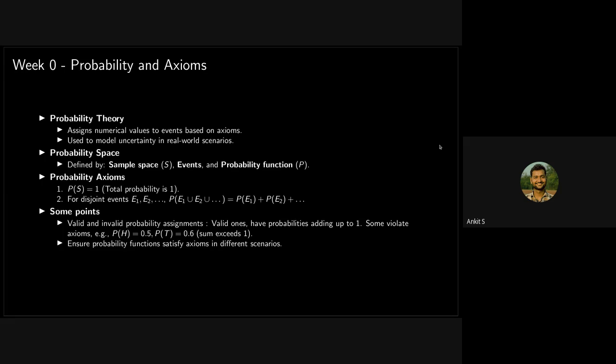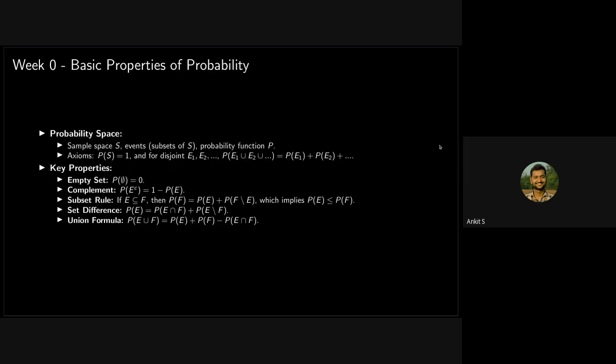For example, suppose two teams are playing a cricket match, and you say that this team is more likely to win than the other team. But in probability, we are trying to quantify every likelihood, every possibility. To follow that we need a theory, so we call that probability theory. And these are some other things that you will look at.